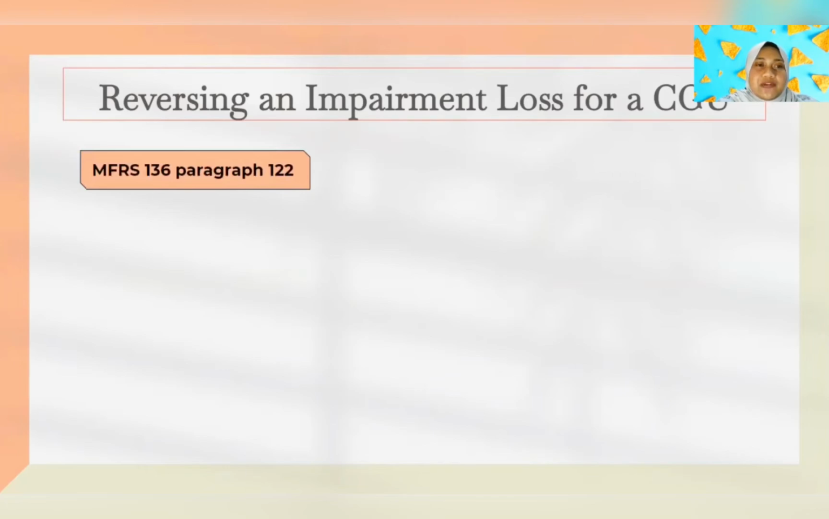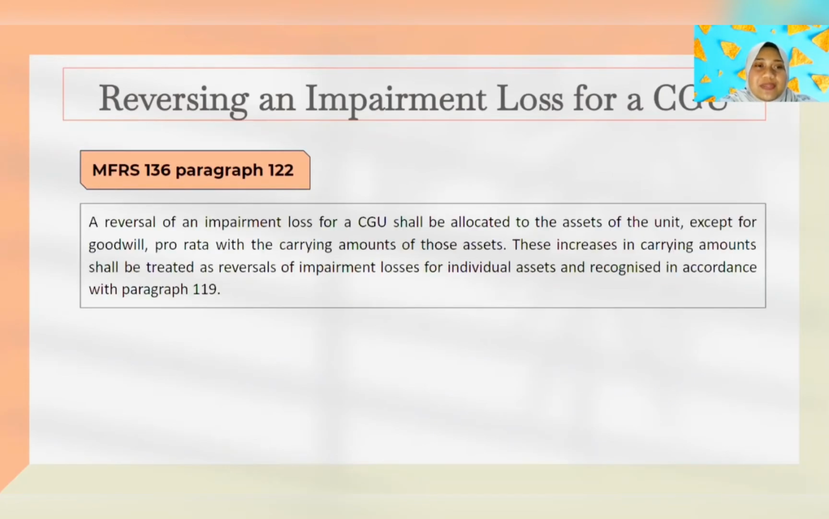Under MFRS 136, paragraph 122, it explains that the reversal of impairment loss for CGU should be allocated to the assets of the unit, except for goodwill, pro rata, proportionally with the carrying amount of those assets. So this increment in the carrying amount should be treated as the reversal of impairment loss for individual assets and recognized in accordance with paragraph 119.